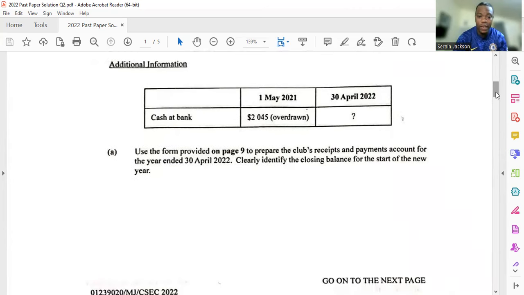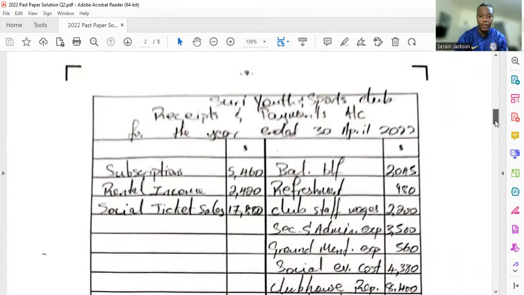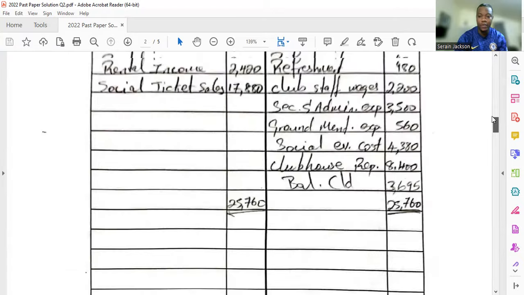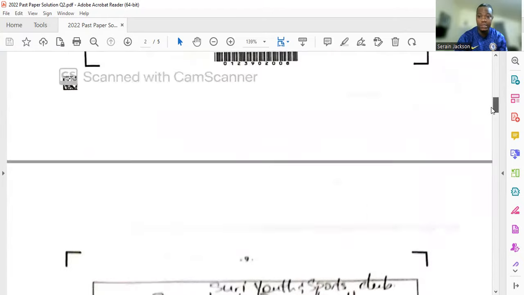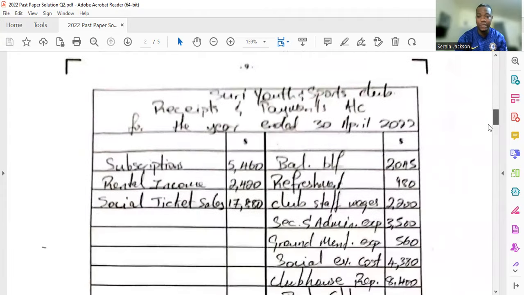Use the form provided on page 9 to create the club's receipts and payments account for the year ended the 30th of April 2022, and clearly identify the closing balance for the start of the new year. So here we are. This is the form that they provided. This question is 8 marks. It's fairly simple.